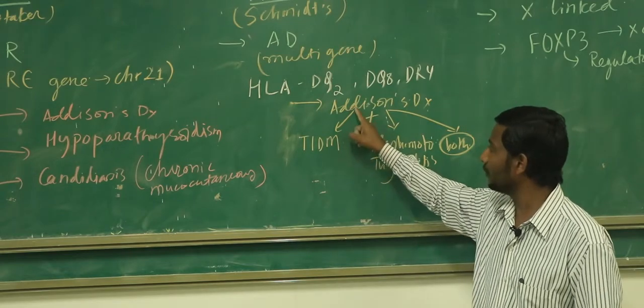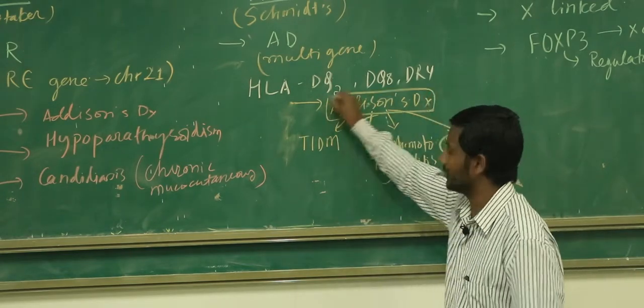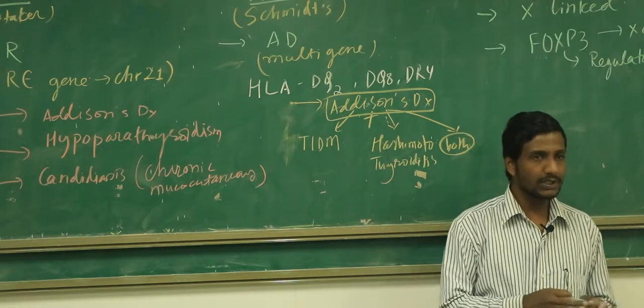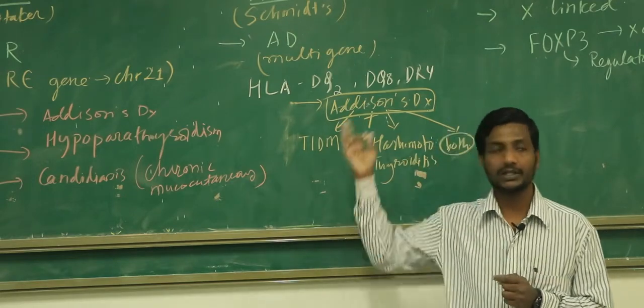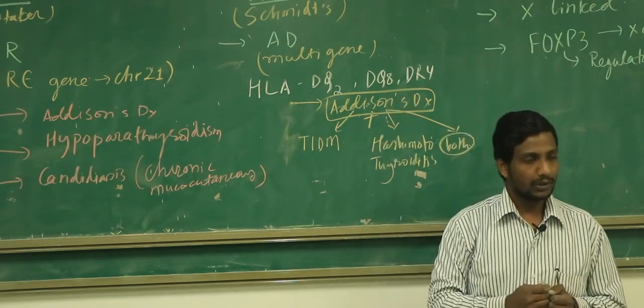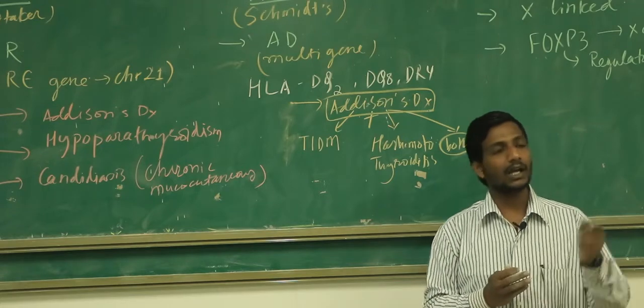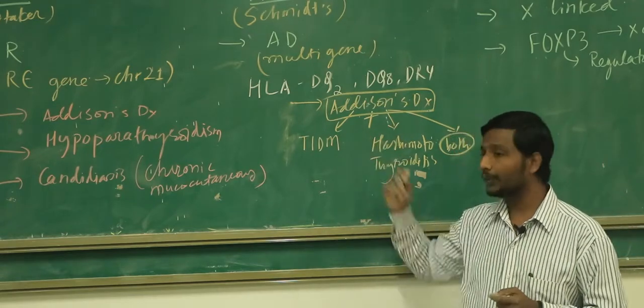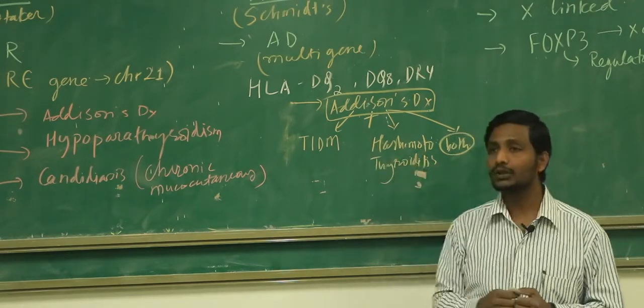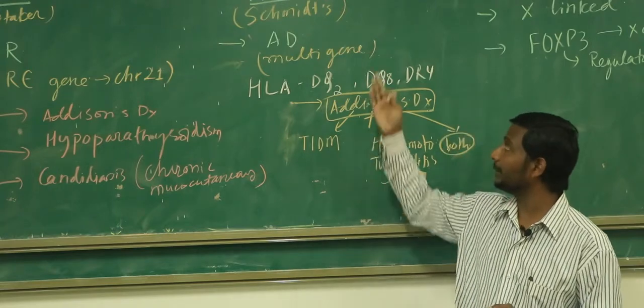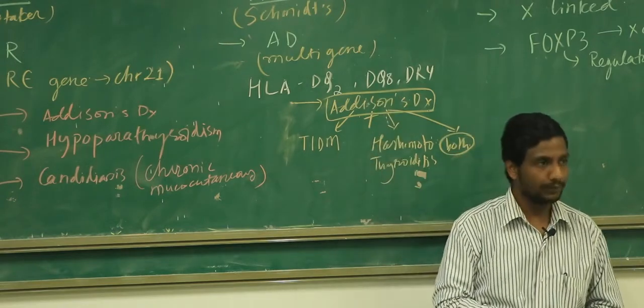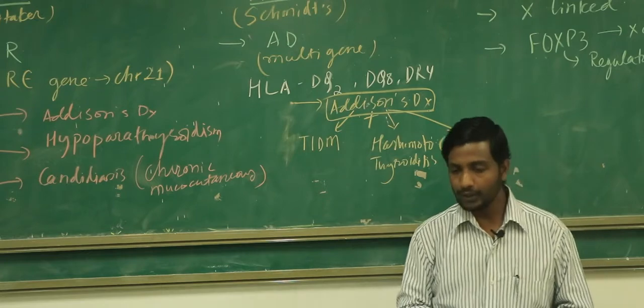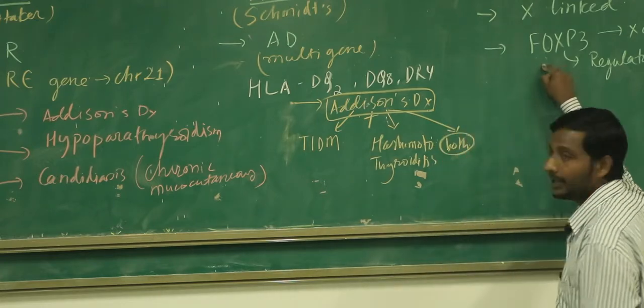But there must be one thing always. What is that? Addison's disease. So a patient came to you with Addison disease and he is having type 1 diabetes mellitus. We say that he is having APS2. Patient came to you with Addison disease, he is having type 1 diabetes mellitus, also he is having Hashimoto thyroiditis. Again we are going to say that he is having APS type 2. Clear about this? Now the important thing is about the features of the IPEX.